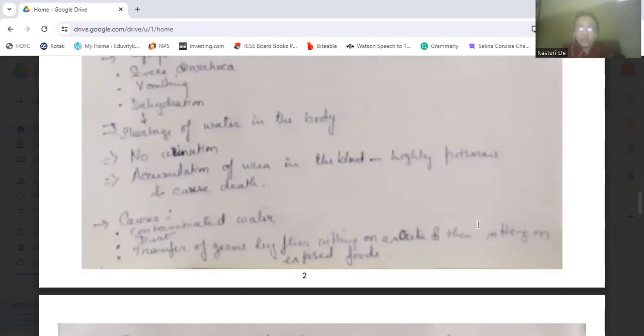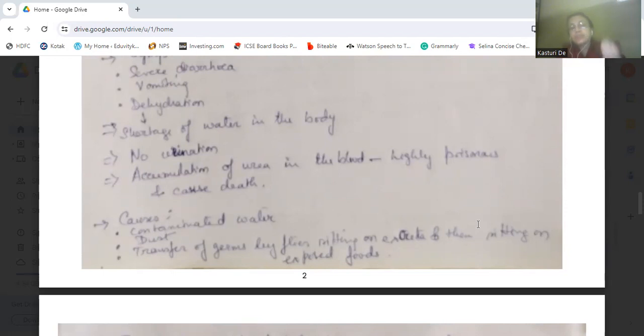Okay, why the shortage of water in the body? No urination, urination stops. Okay, and accumulation of urea in the blood. In severe cases, what happens? As we are not urinating, waste is not getting out of our body. Water shortage takes place inside the body. Then urea inside the blood accumulates, which becomes highly poisonous, and it can cause even death. Okay. Now, what is the cause of this contamination and why is cholera caused?